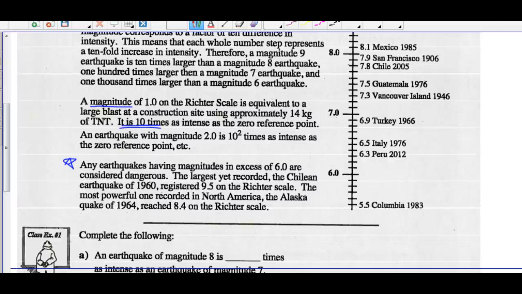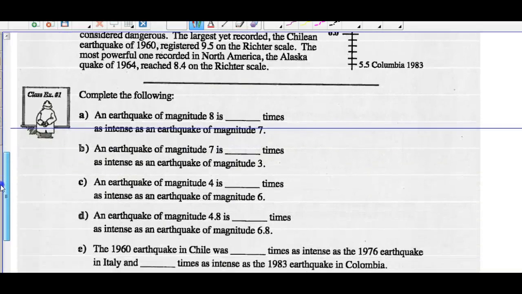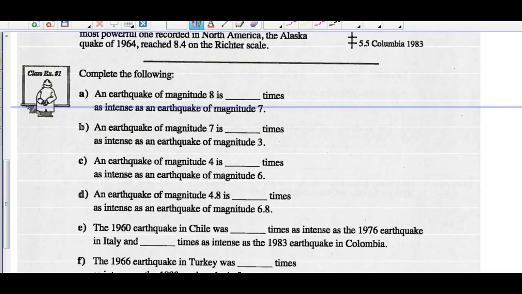Note that every scale is 10 times as intense as a zero reference. All right, so these are all powers of 10. So an earthquake with a magnitude of 2 is 10 squared times as intense as the zero reference point. So let's complete the following. An earthquake of magnitude 8 is how many times as intense as an earthquake of magnitude 7?